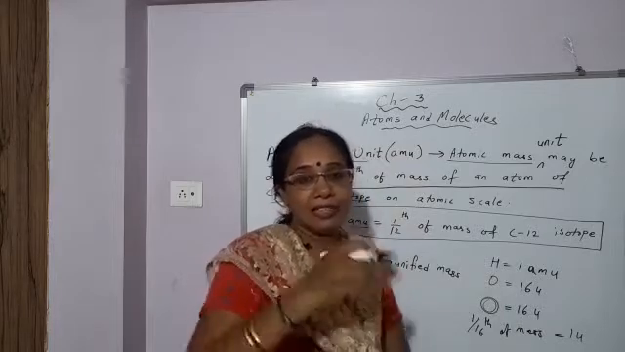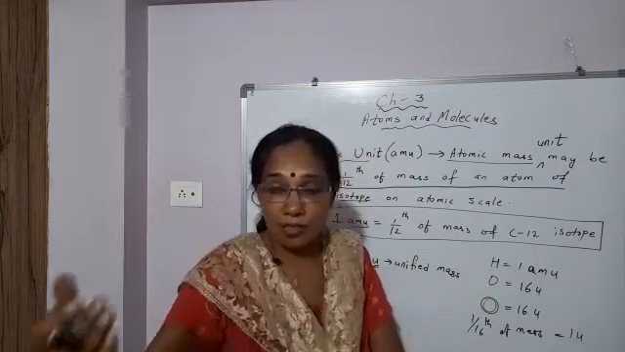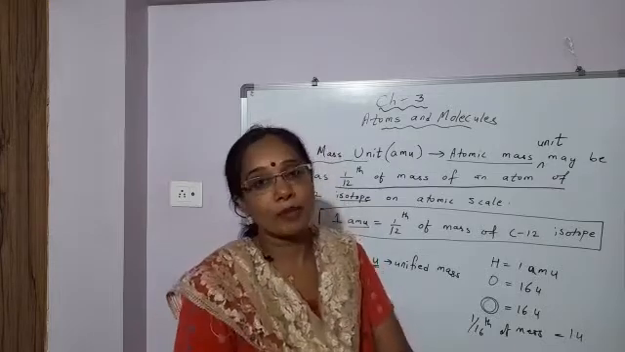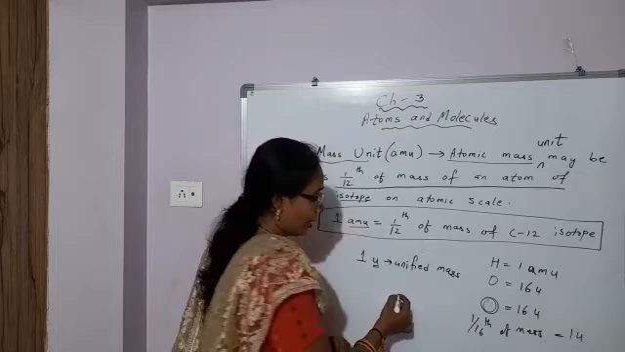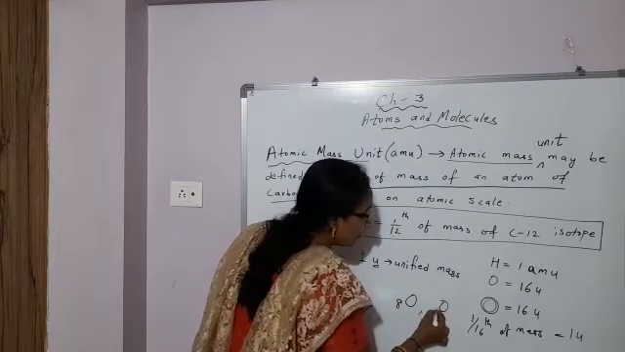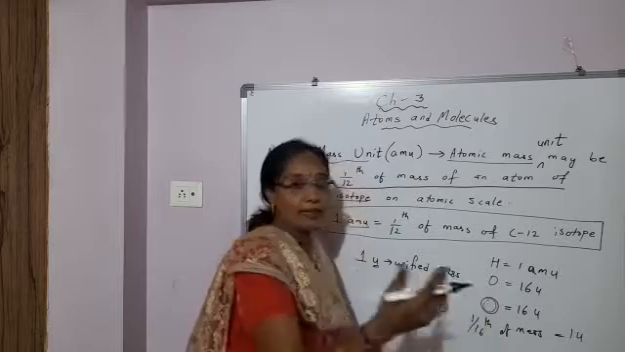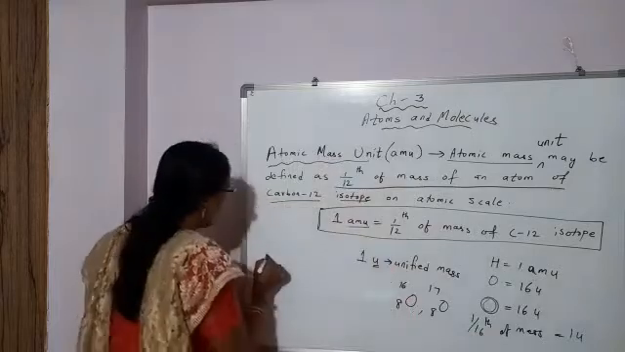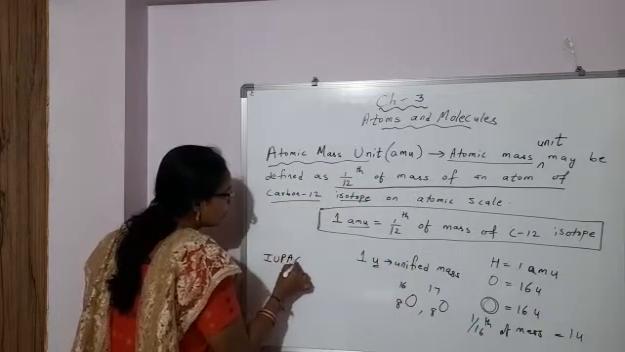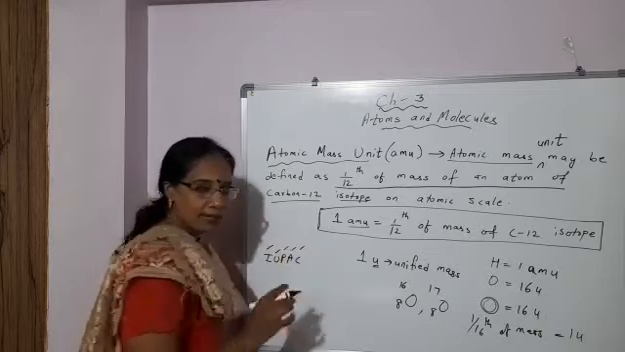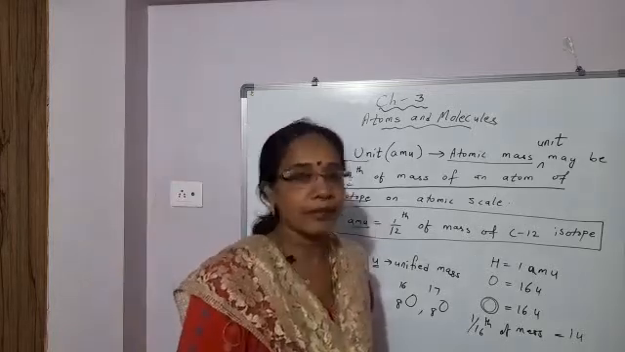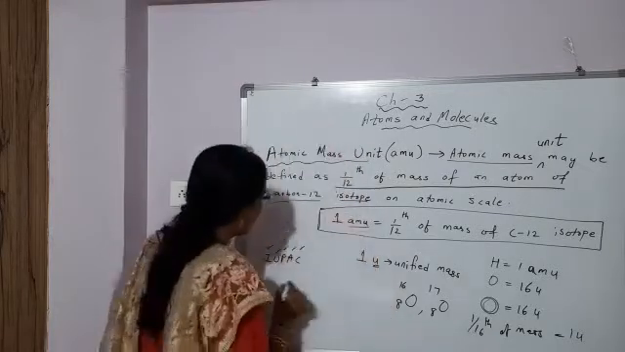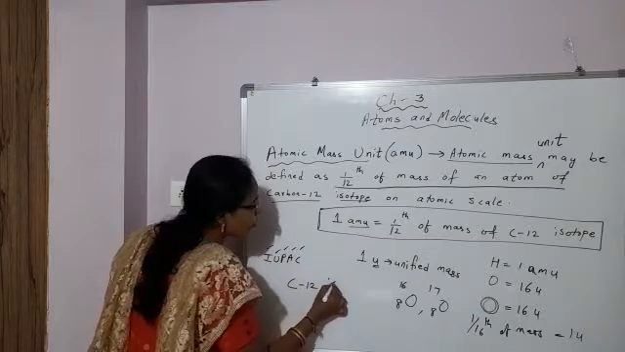Okay, but the difficulty was that naturally oxygen is a mixture of atoms with slightly different atomic masses. That means it exists as isotopes. Like oxygen, the atomic number is the same, but the mass number can be 16, 17, 18. So finally, IUPAC, the International Union of Pure and Applied Chemistry, recommended a standard element for reference to find out the mass of other elements. And that was taken to be the carbon 12 isotope.